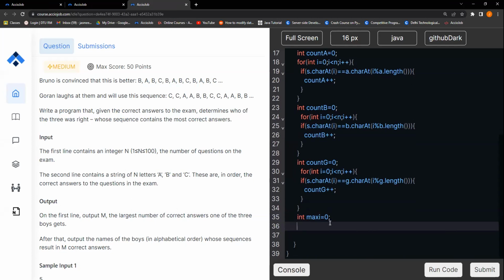Now we need to figure out if A is greater than or equal to B and A is greater than or equal to G, or the count.